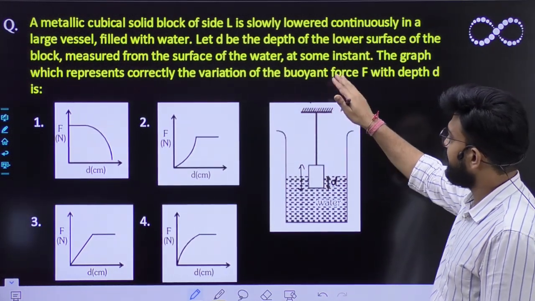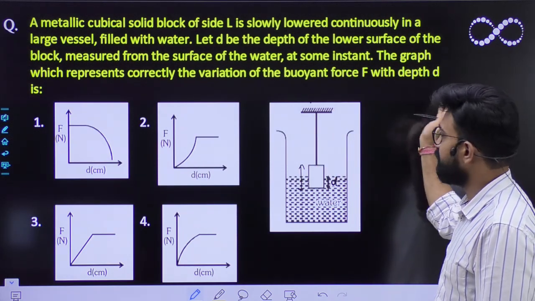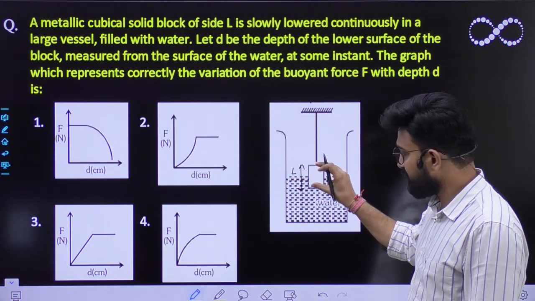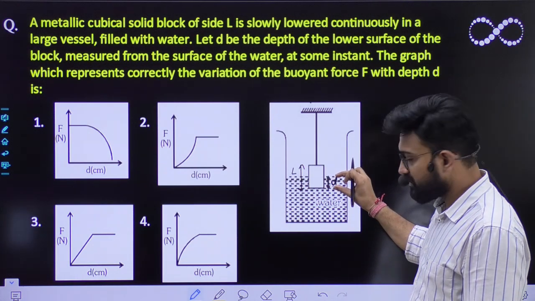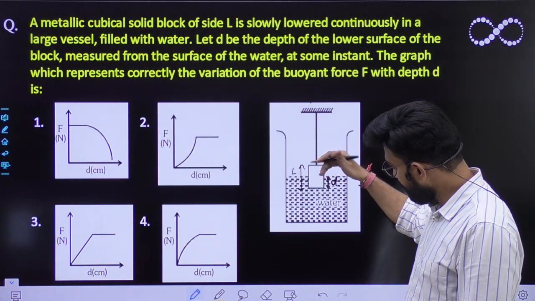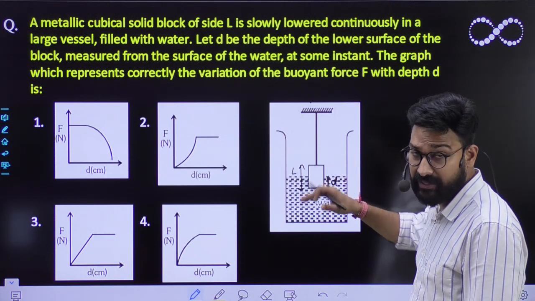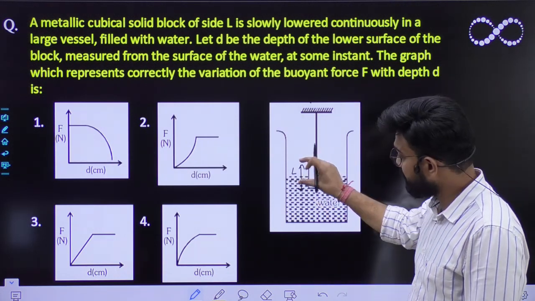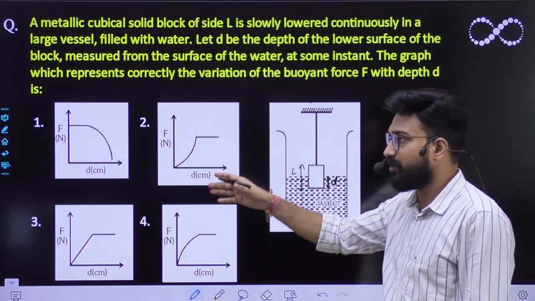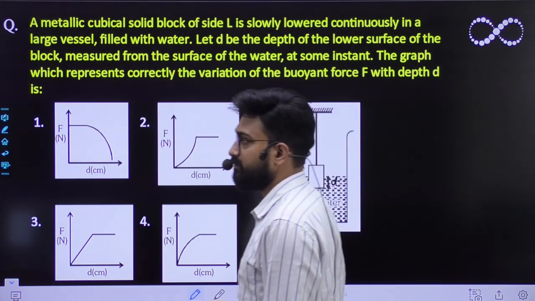Measured from the surface of the water at some instant, the graph which represents correctly the variation of buoyant force with depth is. So that means if L is the total length of this block and d is the distance of the block which is immersed inside water, as this block keeps coming downwards, this distance d will keep on increasing till the point it becomes L. Right? So while it is coming down, what is the relationship of buoyant force with respect to distance d? That you need to find out. So tell me.